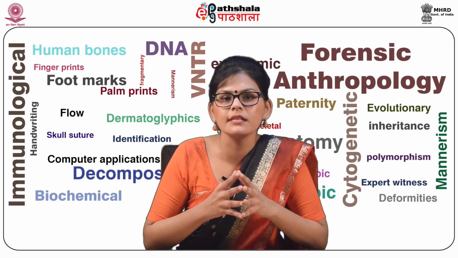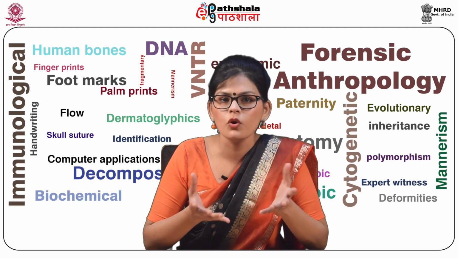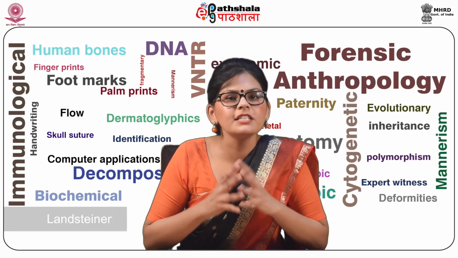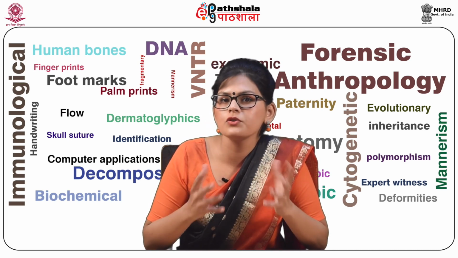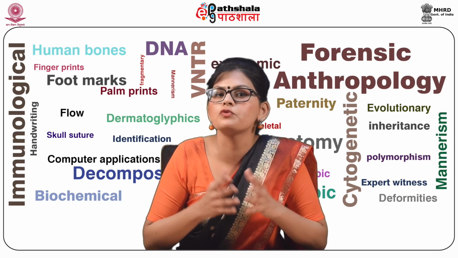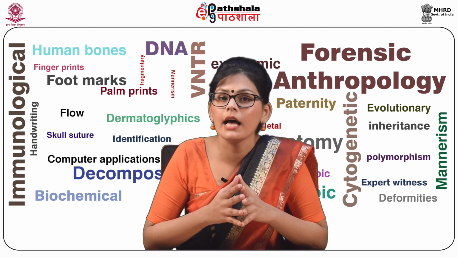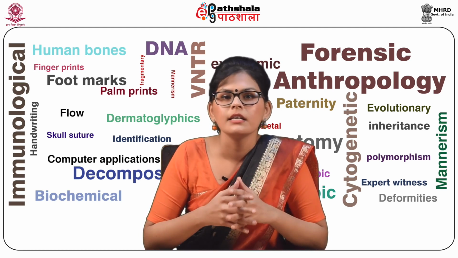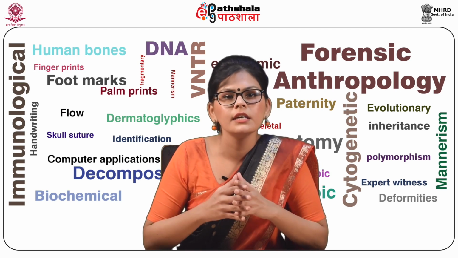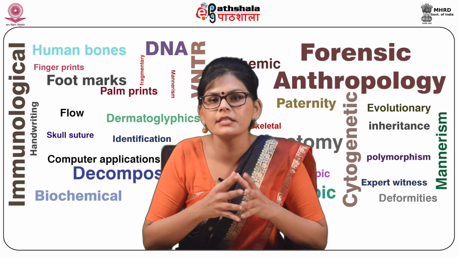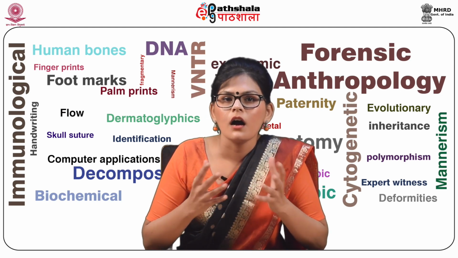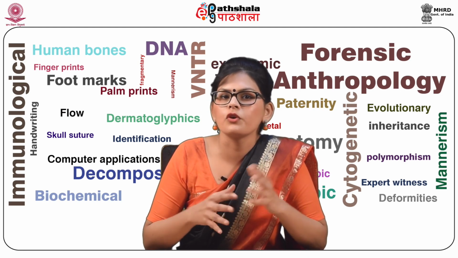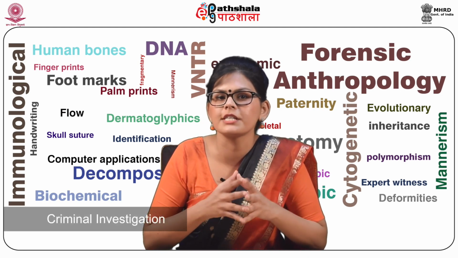So, if a person has one of the two antigens, his or her blood type will be A or B. Landsteiner in 1927 also discovered an additional blood group, referred to as the MN system, and in 1940 the Rh blood group. In 1910, certain scientists discovered that blood groups have traits that are inherited according to the laws of genetics. Therefore, it could be used for paternity cases and criminal investigation.